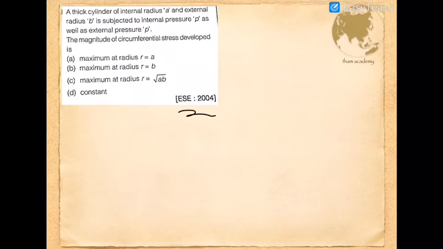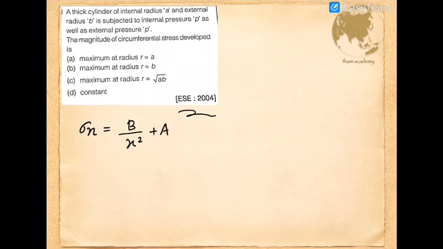This question was asked in 2004. A thick cylinder of internal radius A and external radius B is subjected to internal pressure P as well as external pressure P. The magnitude of circumferential stress developed is... It's a tricky question. From Lame's theory, we have the expression sigma x equal to a constant B divided by x square plus A, where the radial stress is given by B by x square minus A.